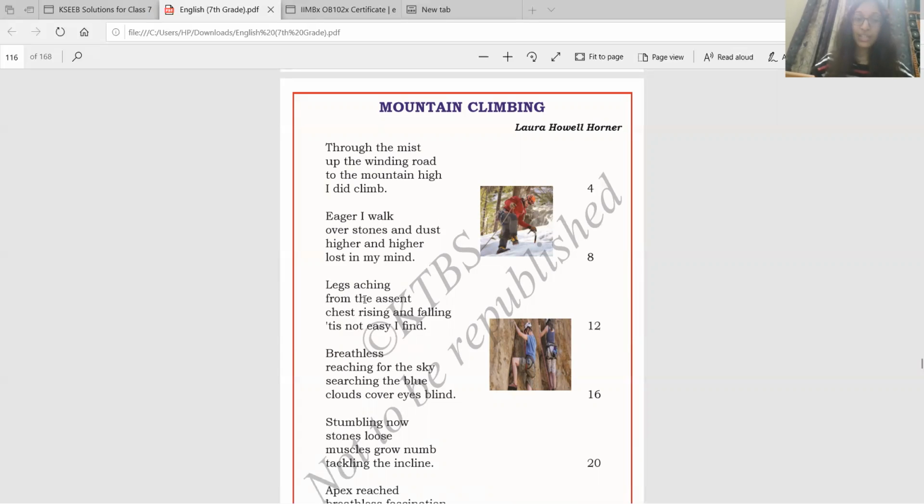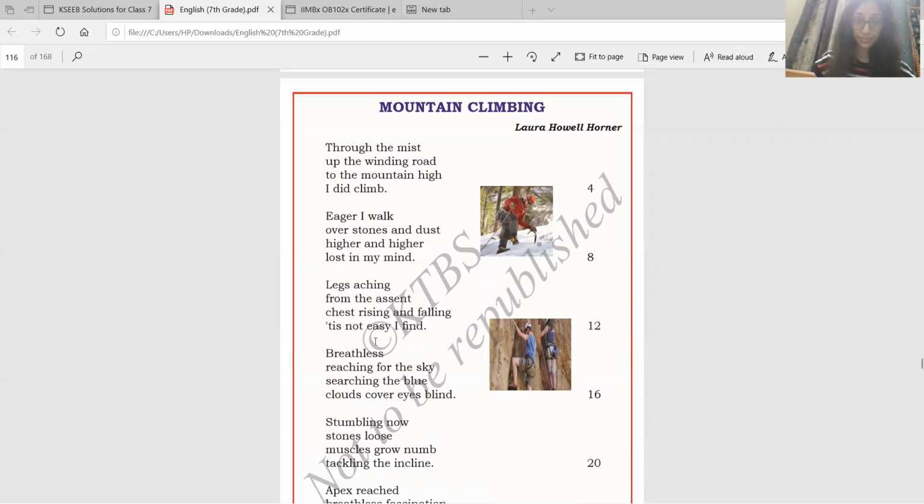Legs aching from the ascent, chest rising and falling. This not easy, I find. Legs aching means her legs are paining because she's walking so much to the top of the mountain. From the ascent means it's a steep road, so it's going up. So this is called the ascent. She's walking through this path, so her legs will pain even more. Chest rising and falling. This not easy, I find.